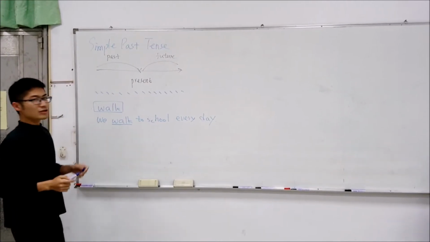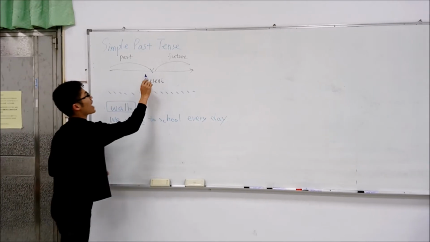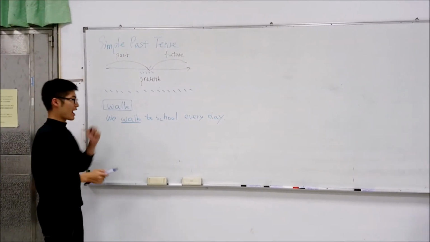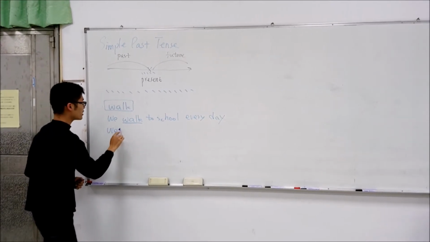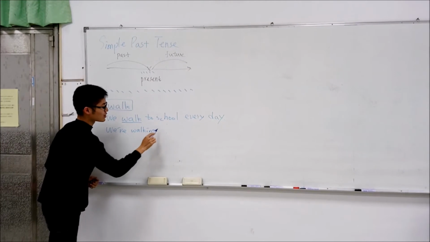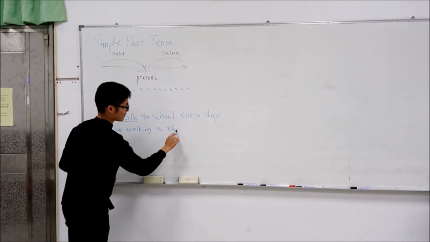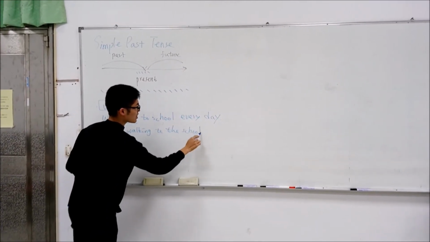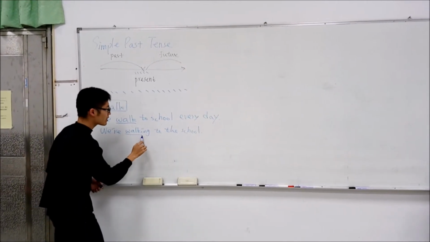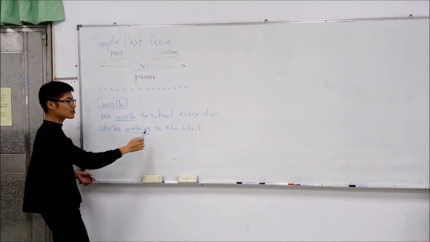And if we want to talk about the action that happened at the moment of speaking, so we want to emphasize that action, then we will say we are walking to the school. So notice that the verb should be followed by the ing form. So we are walking to the school.